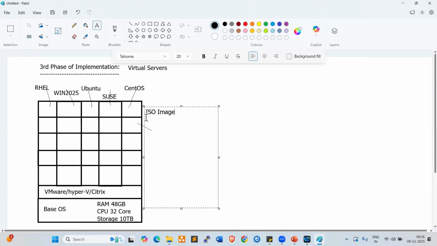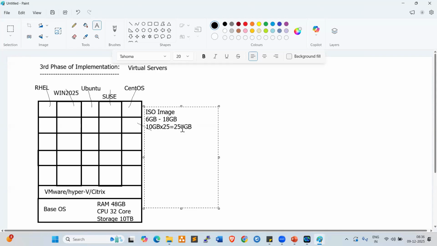This ISO image size would be 6 GB to 18 GB. Here we have 25 servers, 5 into 5. On average, each server can have 10 GB, for example. 10 into 25 equals 250 GB that we need to spend for only the operating system, right?